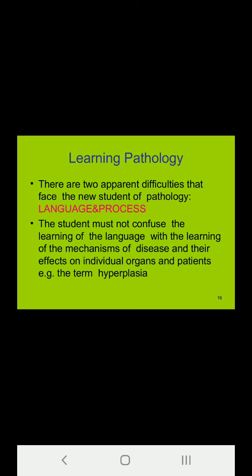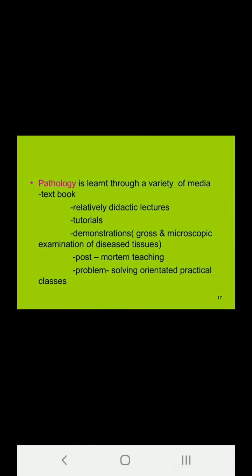So in learning pathology, there are 2 apparent difficulties that we face, that is the language process. The student must not confuse the learning of the language with the learning of the mechanisms of the disease and their effects on individual organs. We come across very typical terms in pathology, like hyperplasia and hypertrophy. Apparently, when we pronounce them, they seem similar, but definitions and implications are entirely different. For example, congestion, hyperplasia, hypertrophy: apparently they seem similar, but basic mechanisms of occurrence are absolutely very different.